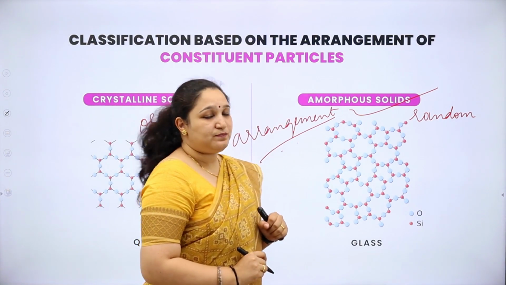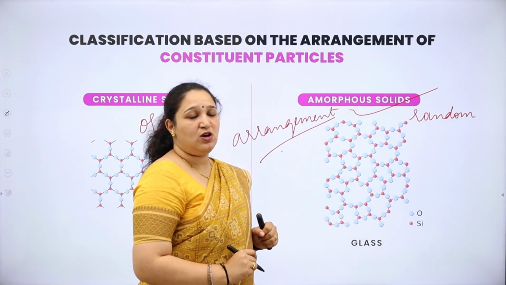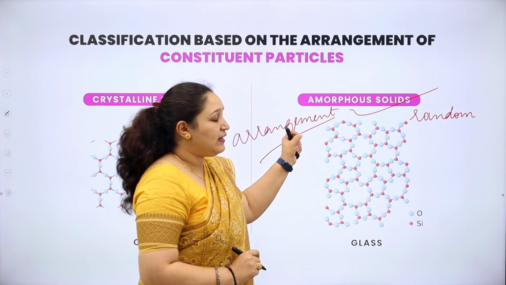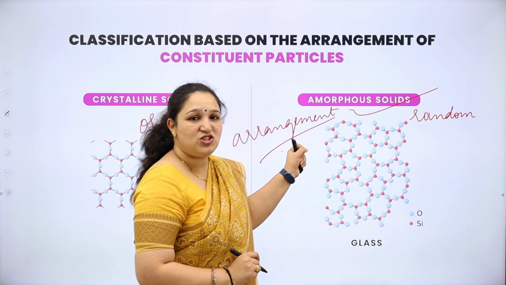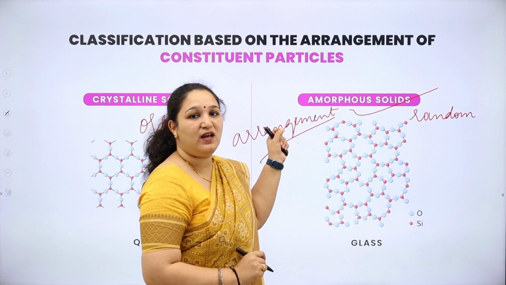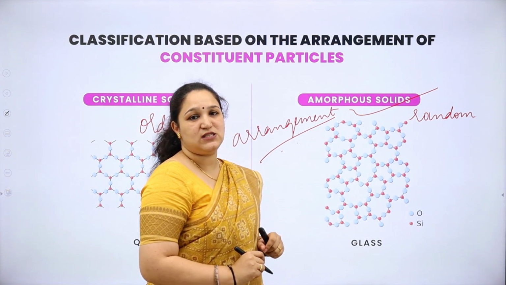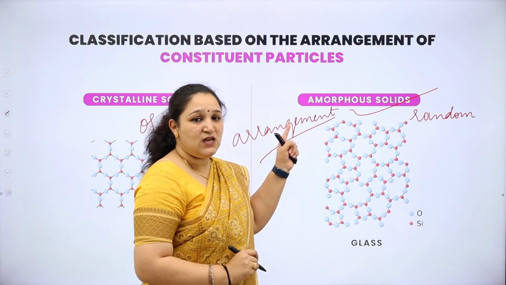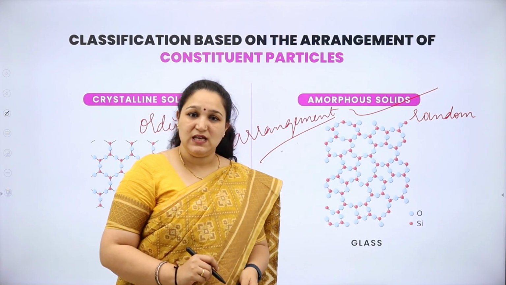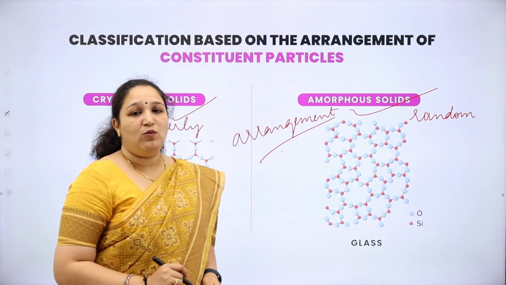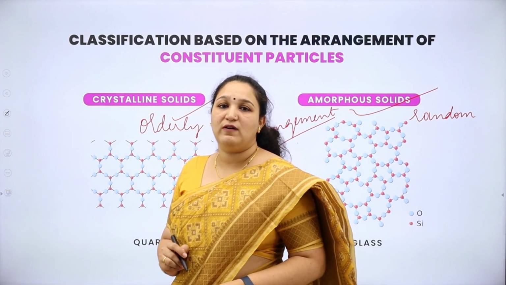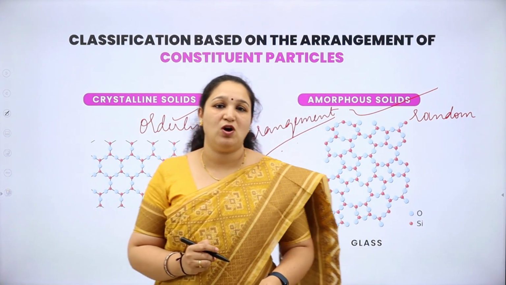Also, the definition of an amorphous solid: the constituent particles of the solid are arranged in a random manner. Such solids are called amorphous solids. Example, glass. Now going forward to certain examples of crystalline and amorphous solids.